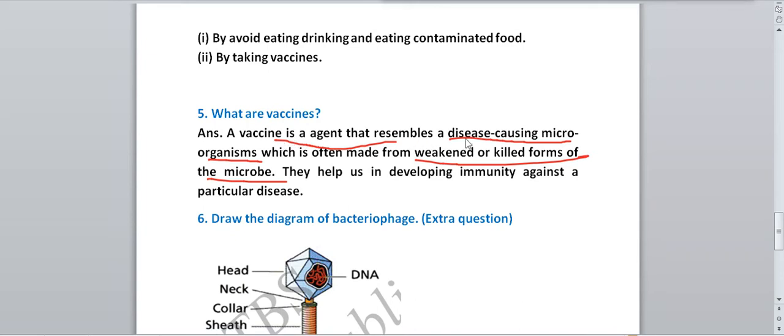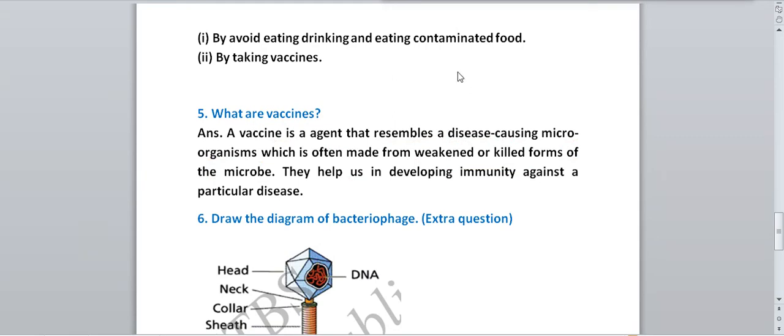So vaccines are substances which are formed from the weakened or killed form of microbes. They help us in developing immunity against a particular disease. If we take that vaccine, our body will get immunity to fight against that particular disease. So what are vaccines? These are agents that resemble a disease causing microorganism, often made from the weakened or killed form of the microbes. So this is your answer for vaccines.